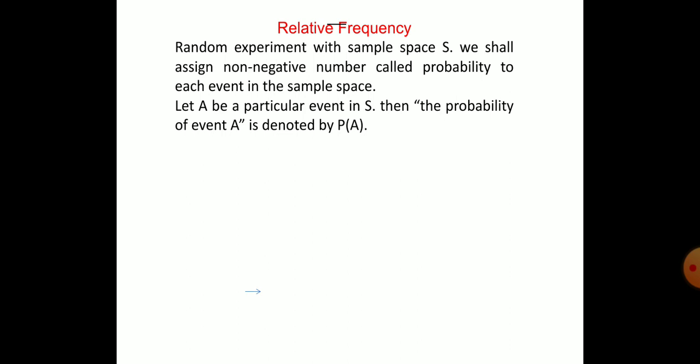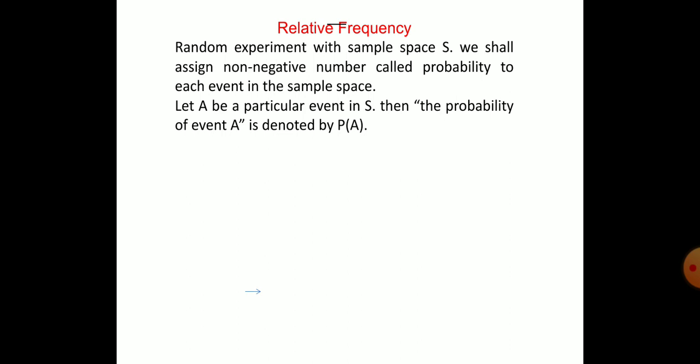While I am entering into the subject, what is P of A? P of A means the probability of event A. A is an event. How do you read P of A? The probability of event A. Once again, I want to tell you, let A be a particular event in the sample space of a particular experiment. Then the probability of event A is denoted by P of A.